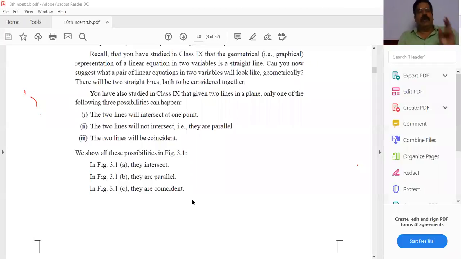If you draw the graph of a pair of linear equations in two variables, meaning if two graphs are on the same graph sheet, then you get two lines. Those two lines either intersect at one point, or they will not intersect, meaning they are parallel, or otherwise they will coincide. These are the three cases: they intersect, they are parallel, they are coincident.